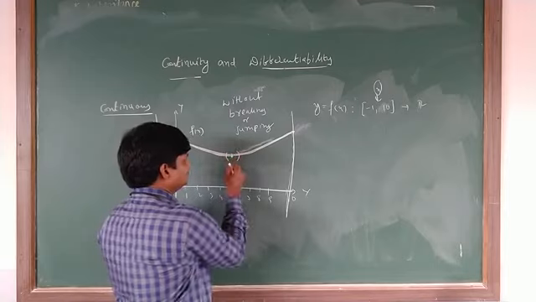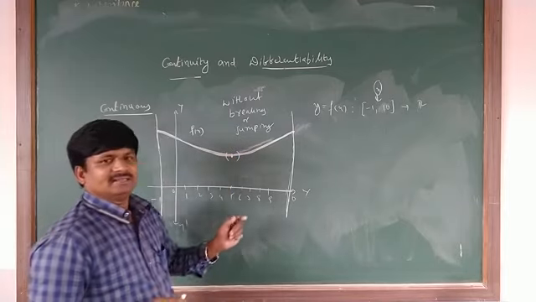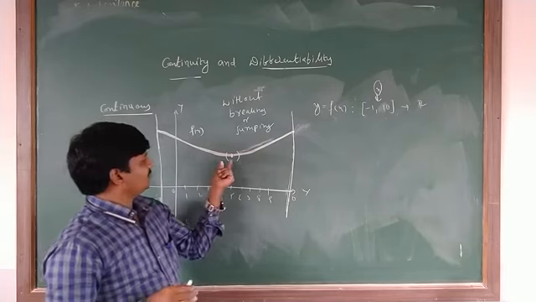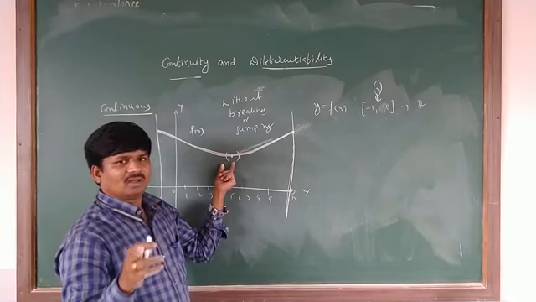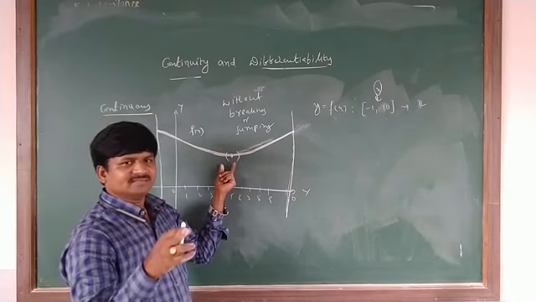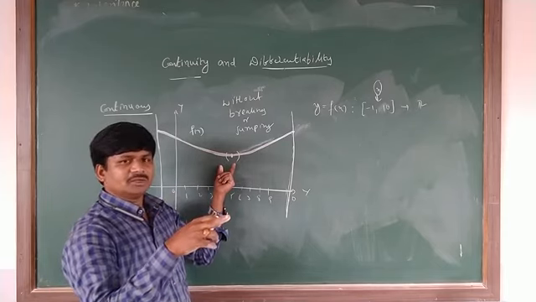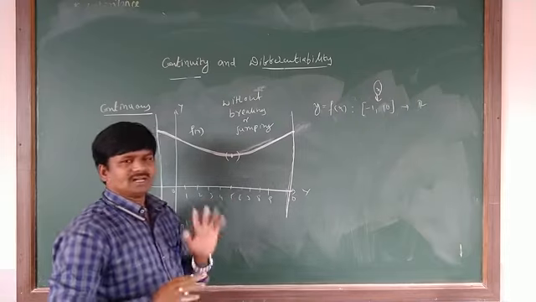Just understand carefully. When do you say the curve is a continuous curve at a particular point?